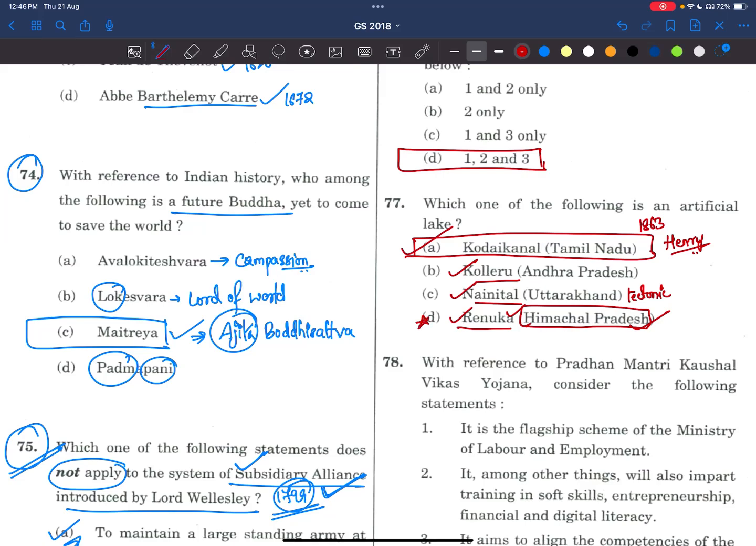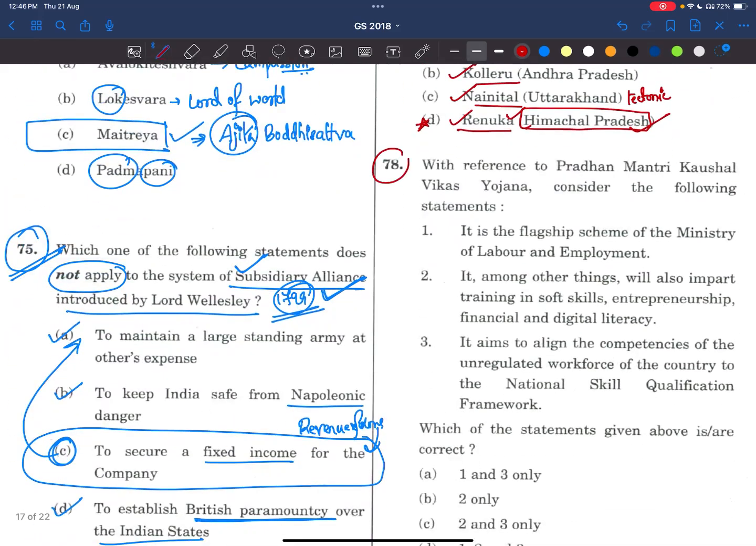Now, coming to the 78th question, with reference to Pradhan Mantri Kaushal Vikas Yojana. Here, friends, we have seen one PYQ regarding recognition of prior learning, and also the National Skill Qualification Framework. In that video, I said these things are part of Pradhan Mantri Kaushal Vikas Yojana. See, directly UPSC has asked this question. If you had prepared RPL, this becomes very easy.